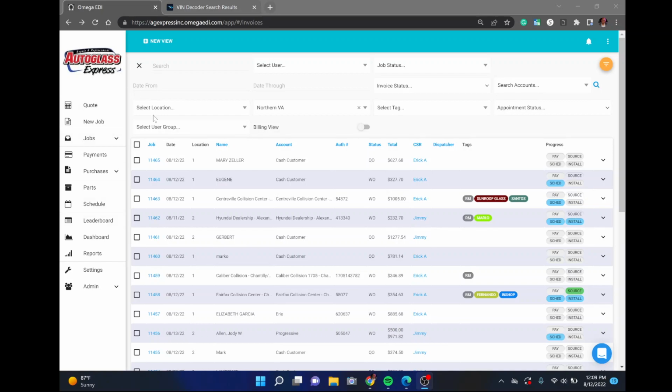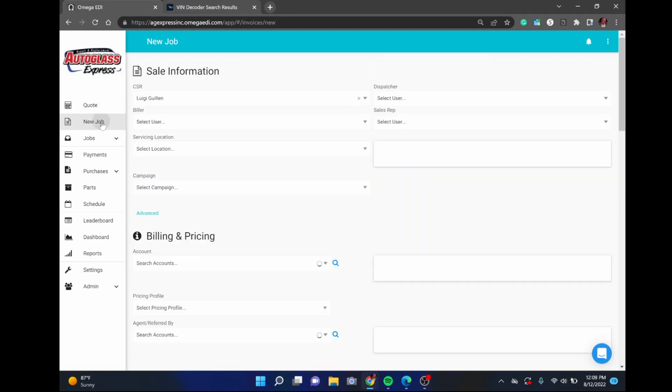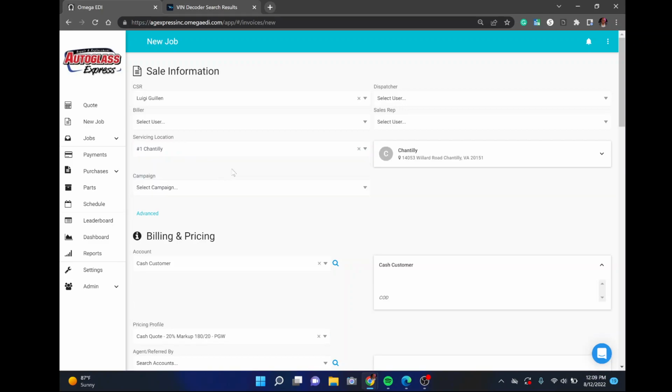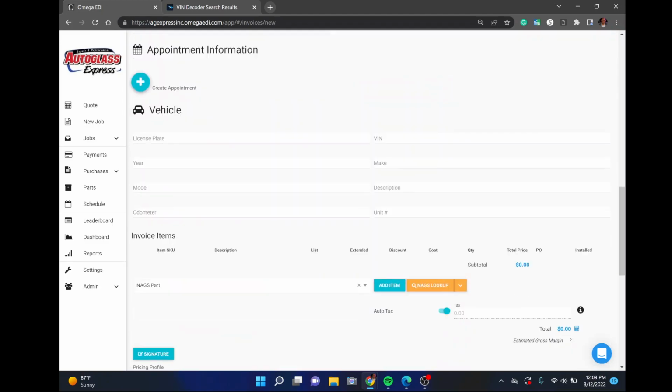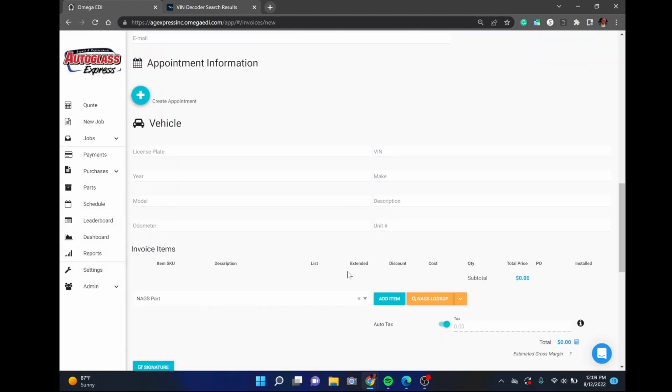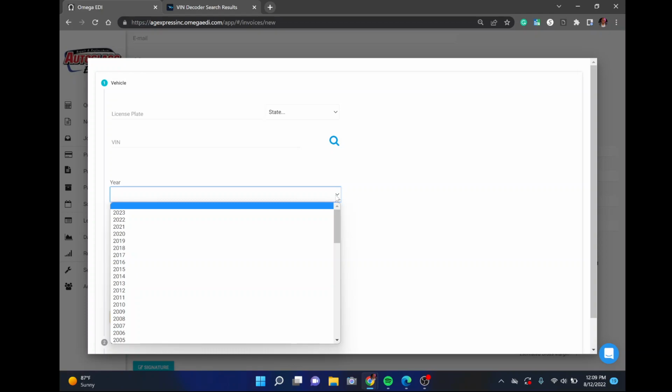Let's get started. The first thing you need to do to create a quote is to click on new job. From here you're going to select your location, either Chantilly, Alexandria, or any other future stores that we might open. For this example we're going to use Chantilly. After that I'm going to go down here to the vehicle section. I'm going to click on next lookup. After that I'm going to select the vehicle that I'm working with.